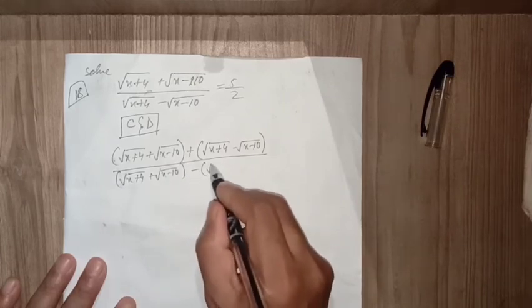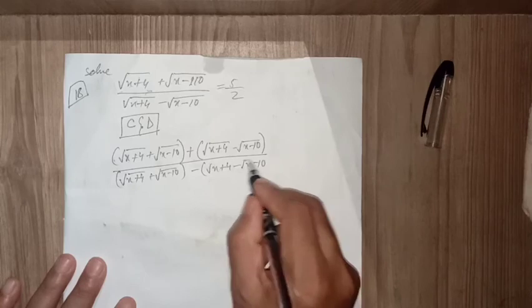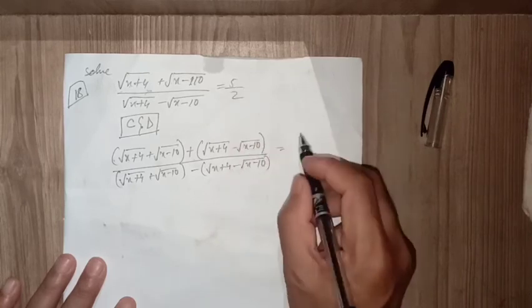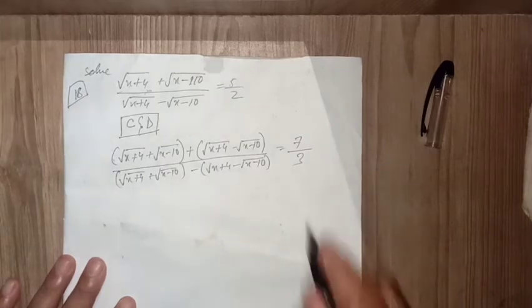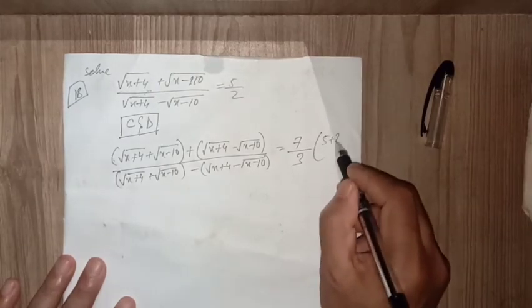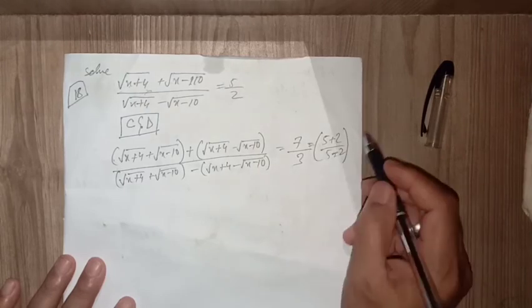I'm directly putting this, 5 plus 2 and 5 minus 2, which is 7 by 3.